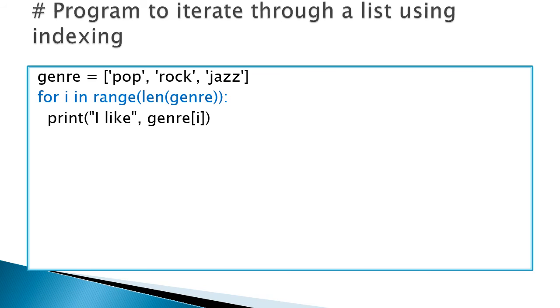So first the i value is 0, so "I like genre[0]" means "I like pop" is printed. Next the i value is 1, and "I like genre[1]" means the value at position 1, rock, will be printed. And next the i value is 2, so "I like jazz" is printed.